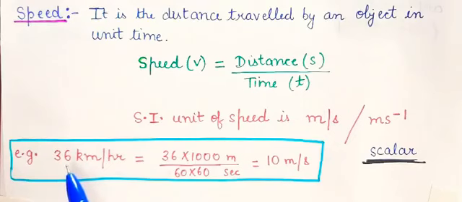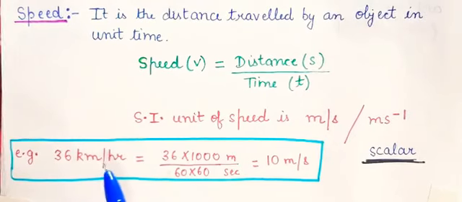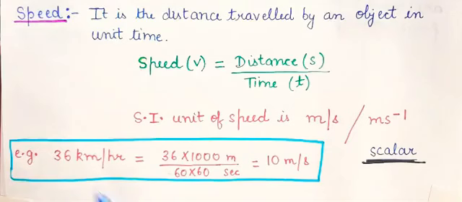Now suppose it is given 36 km per hour. We need to convert this kilometer per hour into meter per second, because this is the SI unit. So how to convert? 1 kilometer is 1000 meter and 1 hour is 3600 seconds.